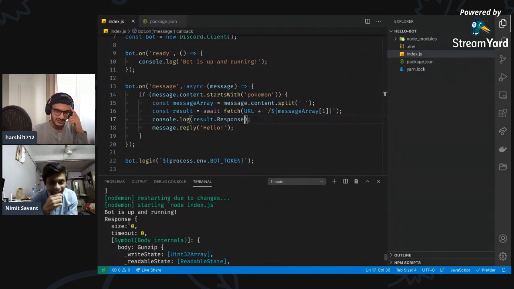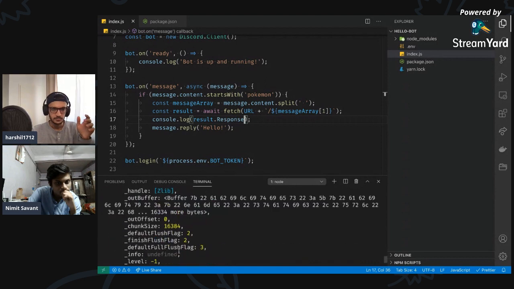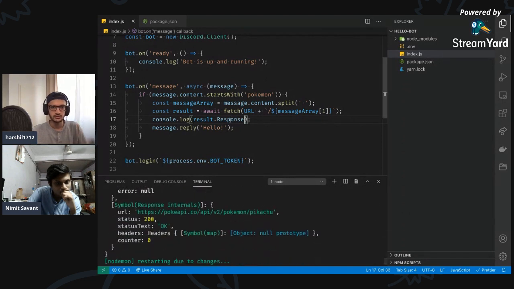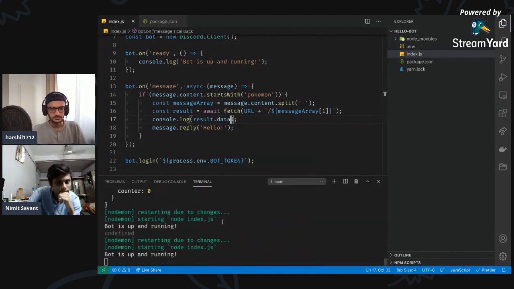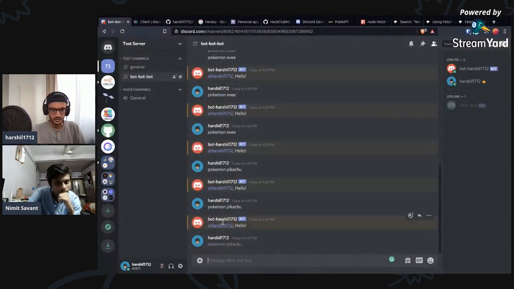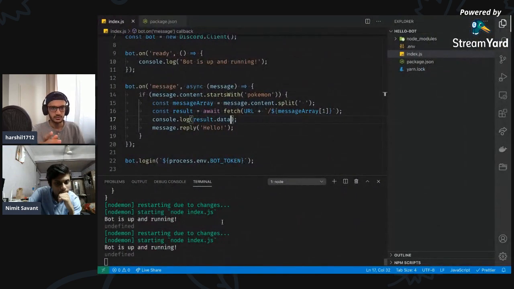Okay, so response is not the value that we want. What do we want then? So this is the response object. Your actual response should be inside the data property. So this is what yours is saying, but I cannot see the data property in here, so I'm not sure. If I do data, it's undefined. Wrong property actually, yeah.